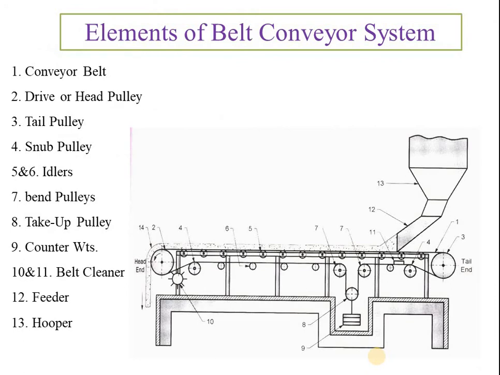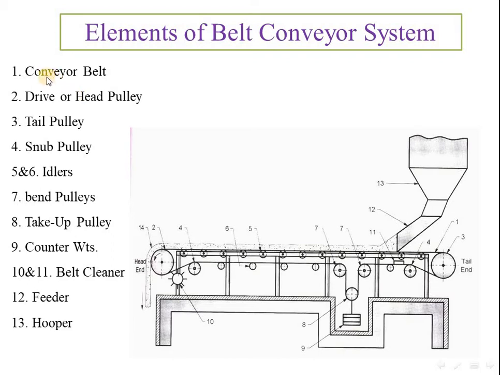Next, when we talk about the belt conveyor system, this is the general layout of the belt conveyor system. We will see all the components one by one. From this place, material is poured on the belt, and this is our carry side of the material, and on the head end we will discharge the material to its destination. This is our head pulley. So one by one we will see how this layout is.